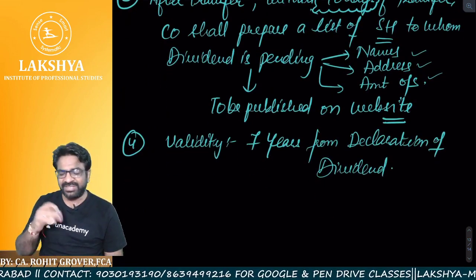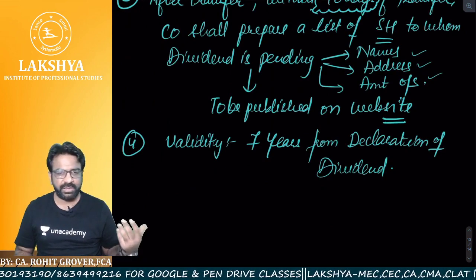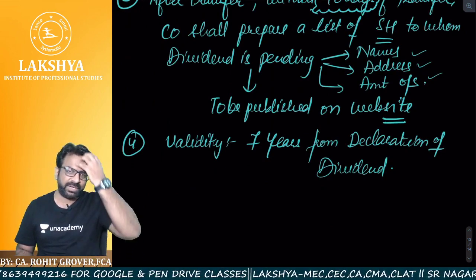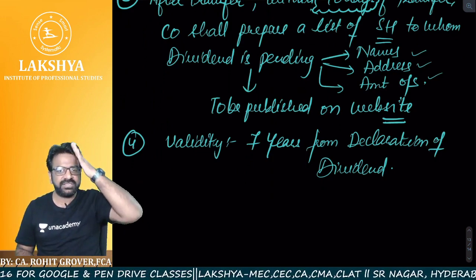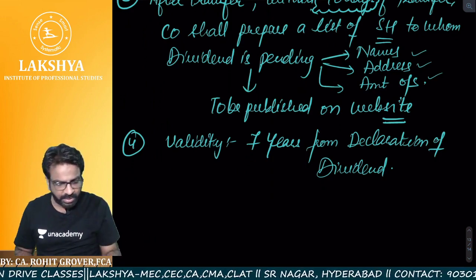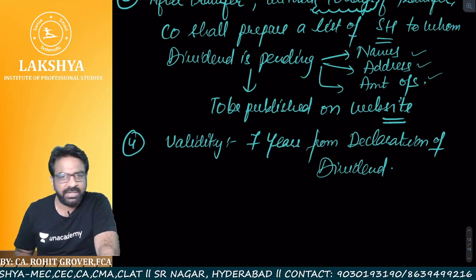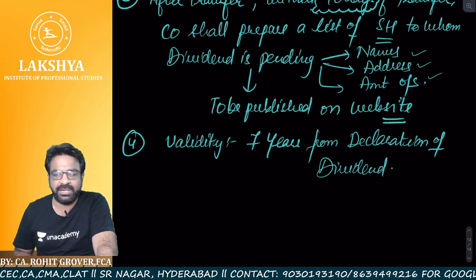Now, within these 7 years, what will happen? So many shareholders will come back from foreign country, or those who have not claimed, they can claim their money. So up to 7 years, this dividend which is unpaid and unclaimed is in the custody of the company in the account called unpaid dividend and unclaimed dividend account. Are you getting the point? Till the time it is there with the company, anybody can come and claim their money back.